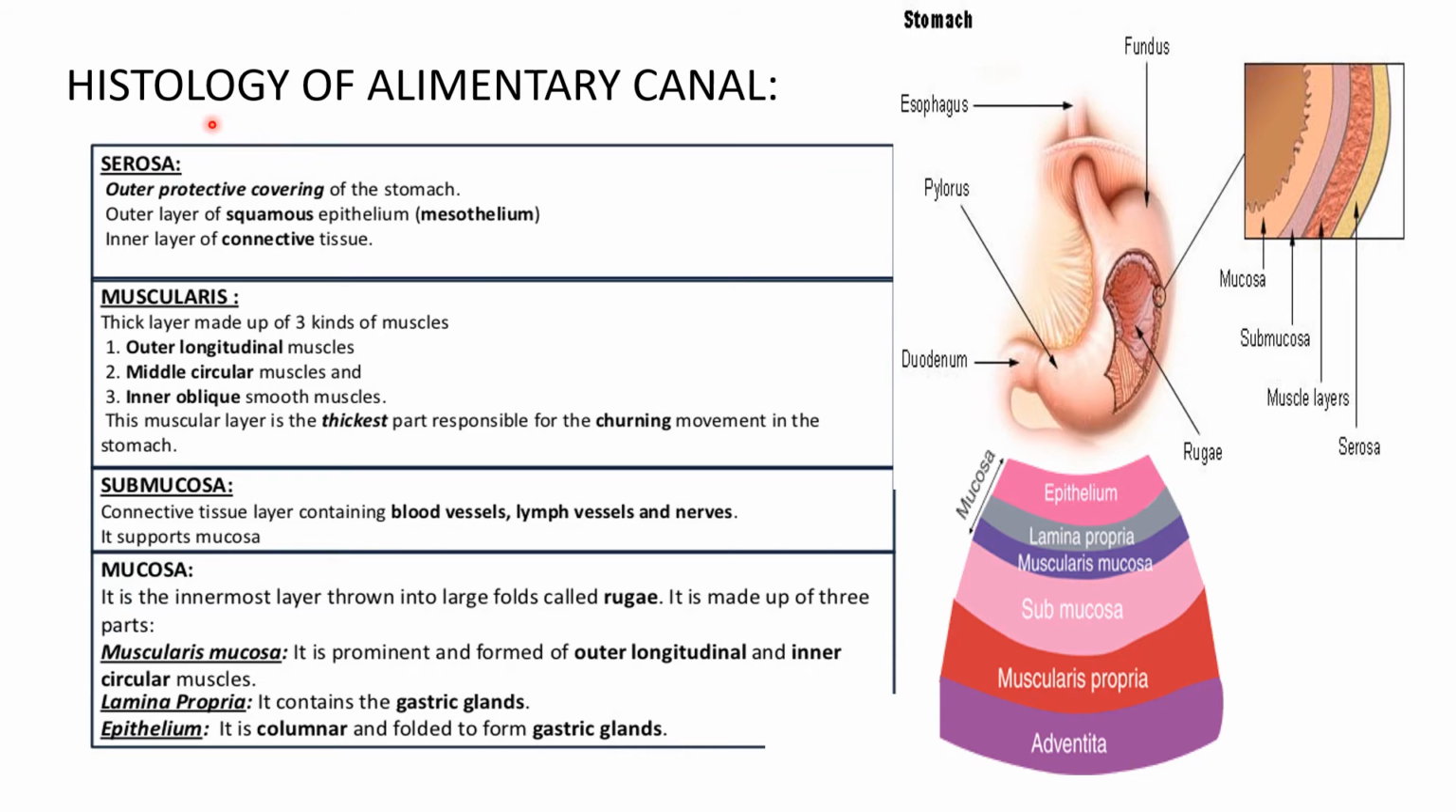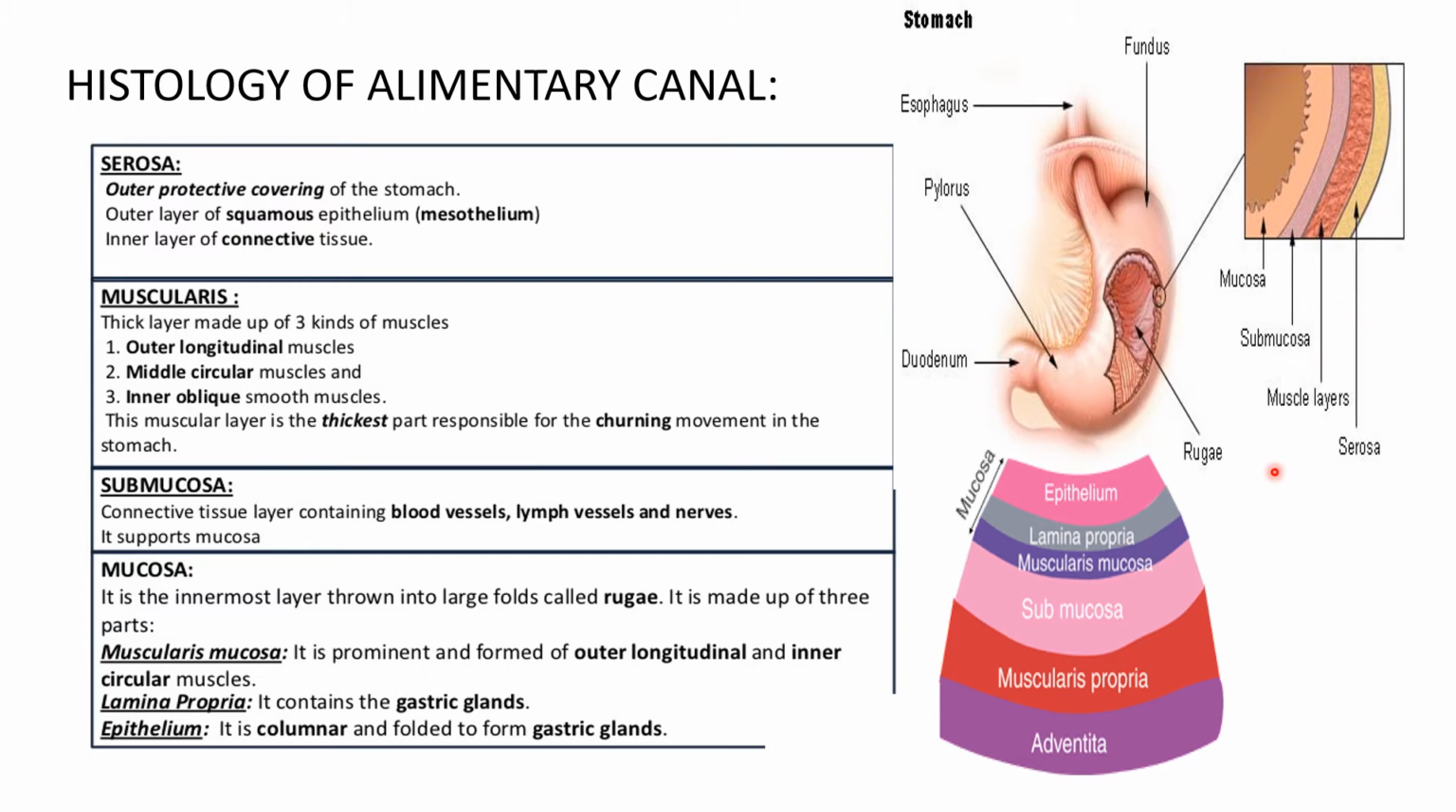Now let's study the histology of the alimentary canal. Histology is the study of the structure and arrangement of tissues, or you can also say the covering of the alimentary canal. So how they are formed. The outermost covering is the serosa layer, which is a protective layer. The outer layer is made up of squamous epithelium and the inner layer is made up of connective tissue.